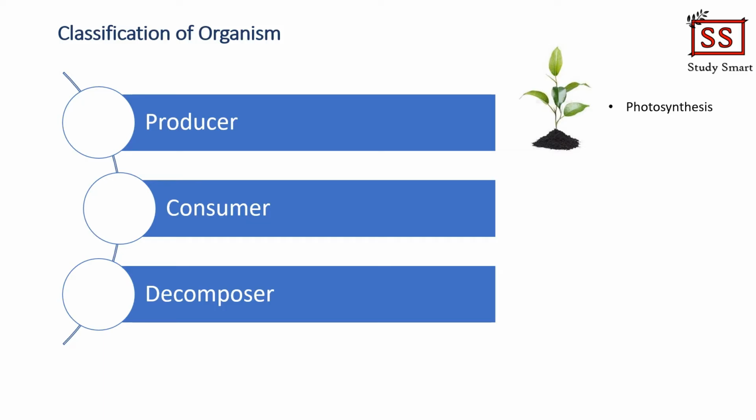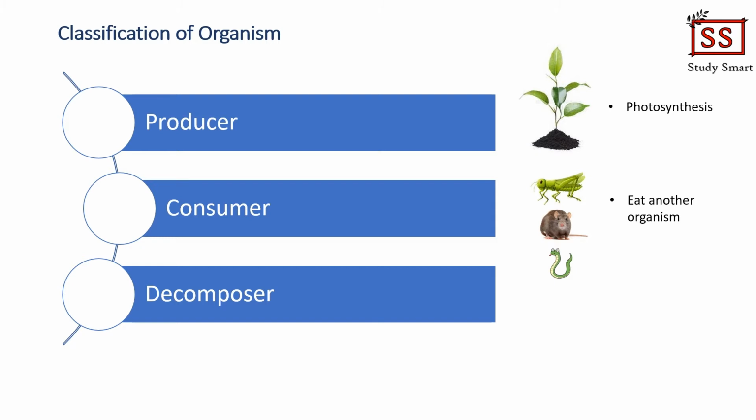Hence, we call them producers. So how about consumers? Consumers are animals that consume other organisms. It's quite easy, right? There's nothing to memorize here because even the name consumer sounds like consume. So there are mainly three types of consumer, namely primary consumer, secondary consumer and tertiary consumer.